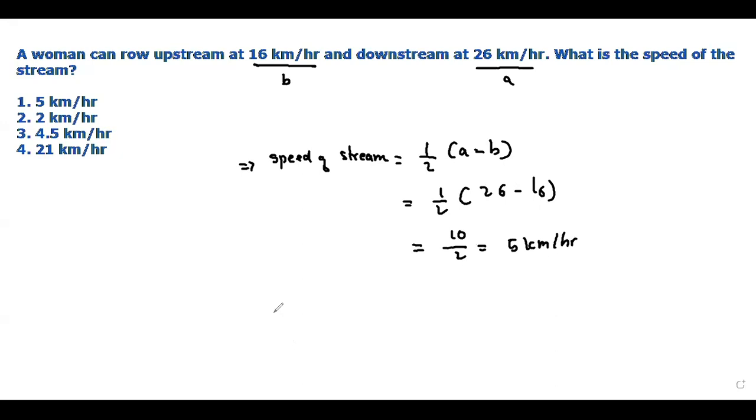The answer should be 5, so 5 km per hour. How? The speed of the stream is given by the formula half of (A minus B). A is 26, minus 16. 26 minus 16 gives us 10. 10 divided by 2 gives us 5 km per hour.